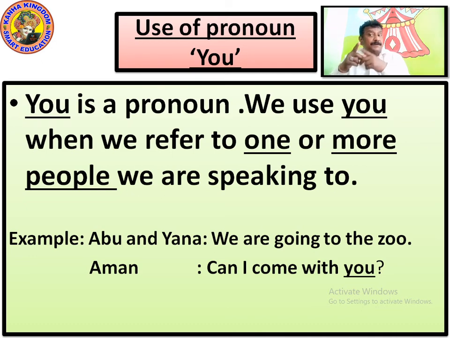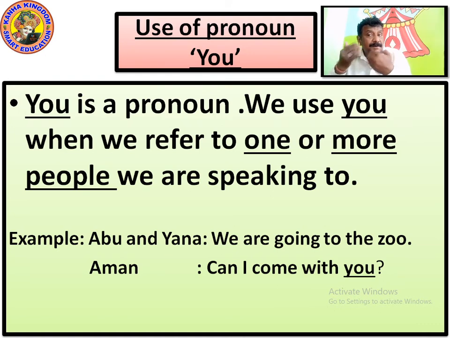And when we refer to one or more people, in the fifth photograph we have seen there are more than one person, it was 2 people. We are speaking, then they both are you. When you ask them, what are you talking about?